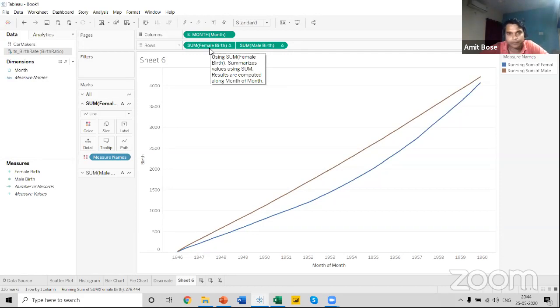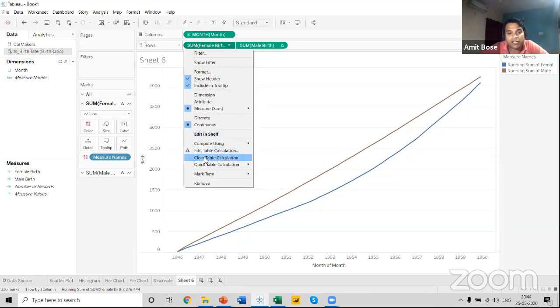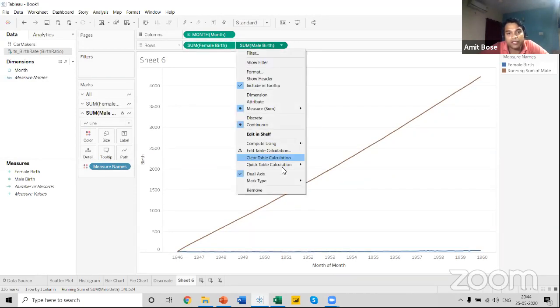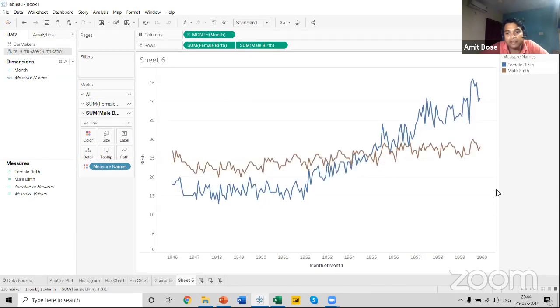If you want to clear a running total, you can come down and again get an option over here, clear table calculation, and you can see that both the graphs will be reinstated into their previous form.